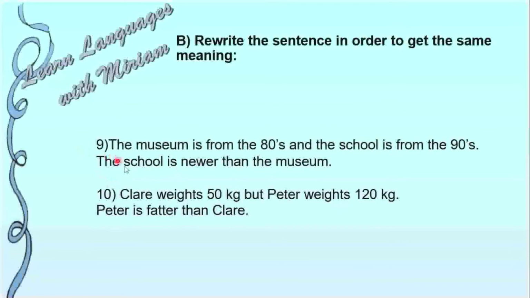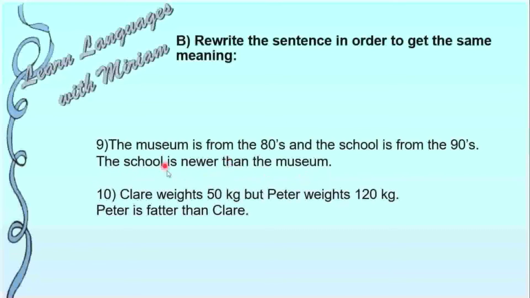Next, the museum is from the 80s and the school is from the 90s. What happens? This date is after this date. So the correct answer is the school is newer than the museum.